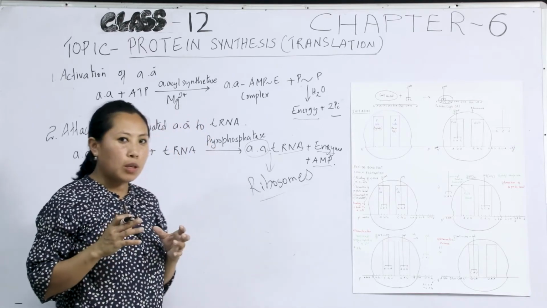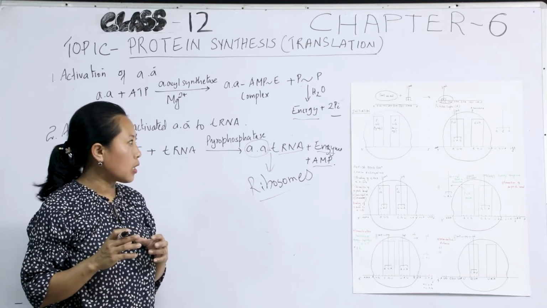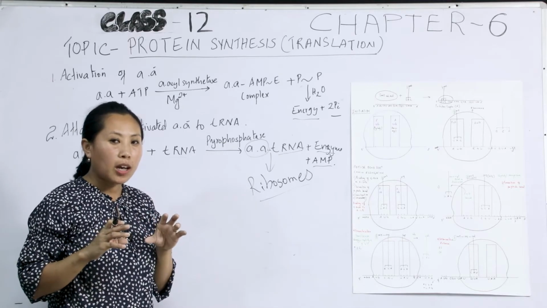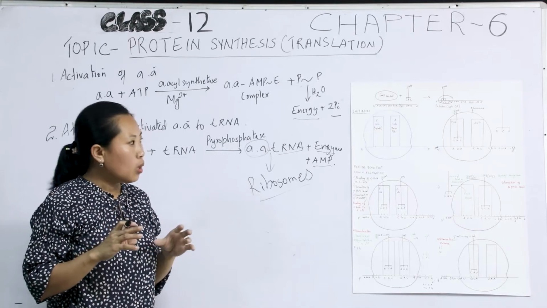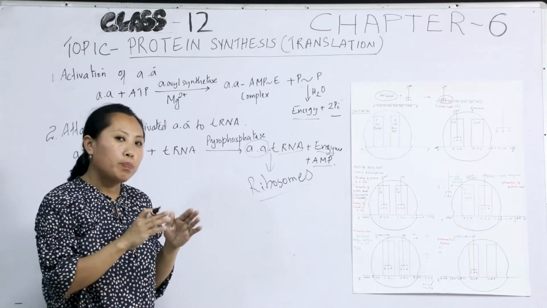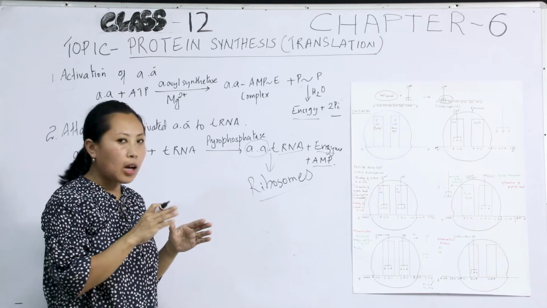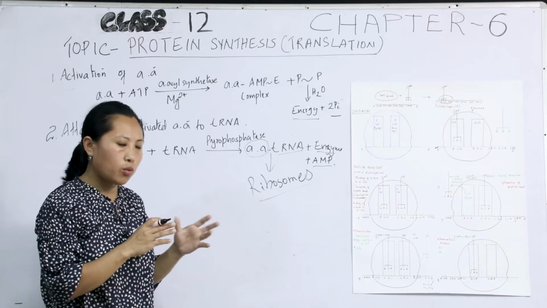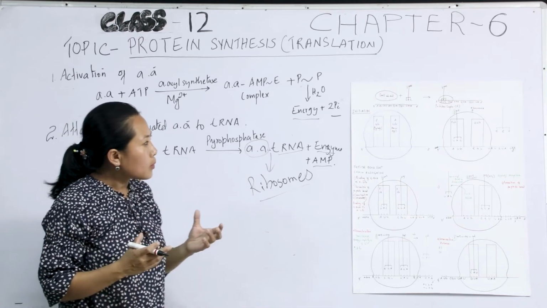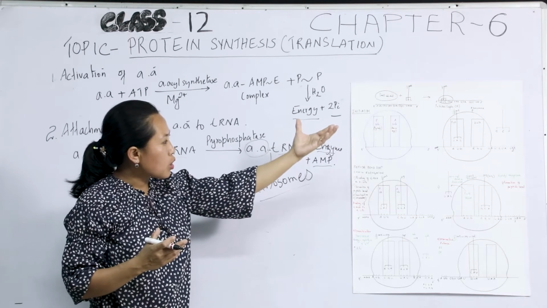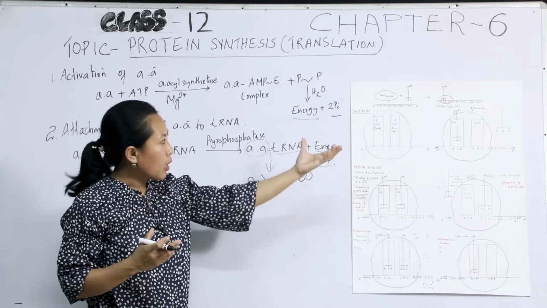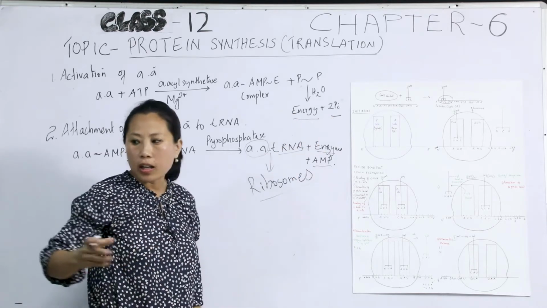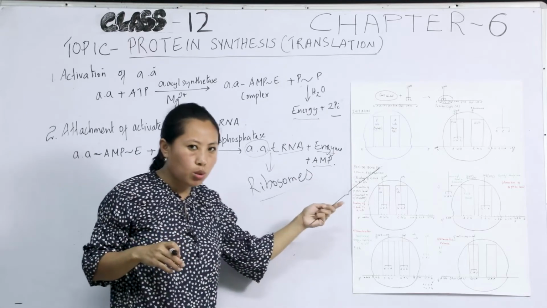Okay, why is it that in prokaryotes the methionine is formylated? It is formylated in order to block peptide bond formation at the amino group of methionine. That's why it's formylated, it's protected. Now this initiation complex, which consists of the small subunit of the ribosome, mRNA, and the tRNA having formylated methionine, then comes and joins the large subunit of the ribosome.